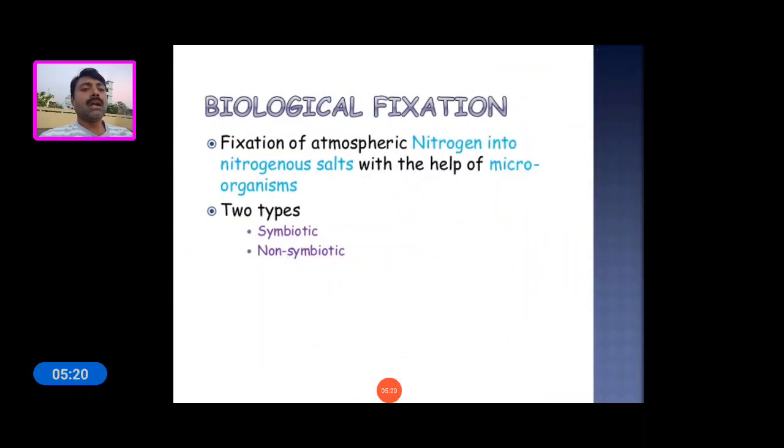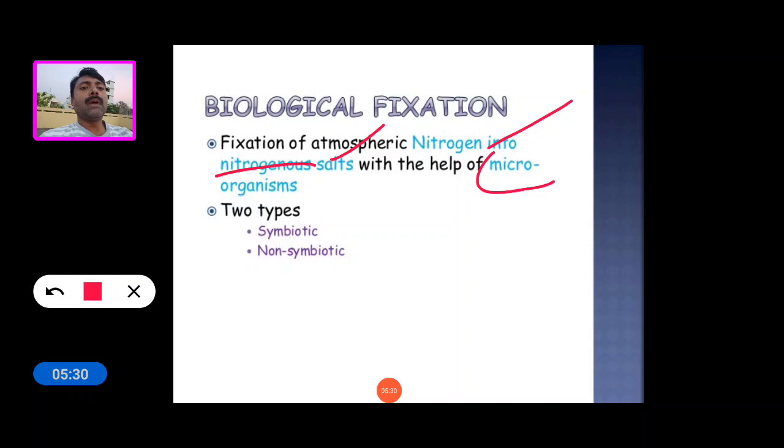Now see the biological nitrogen fixation. The fixation of atmospheric nitrogen into nitrogenous salt with the help of microorganisms is called biological nitrogen fixation. That is the main difference: non-biological nitrogen fixation does not involve any microorganisms, but biological nitrogen fixation takes place with the help of microorganisms.